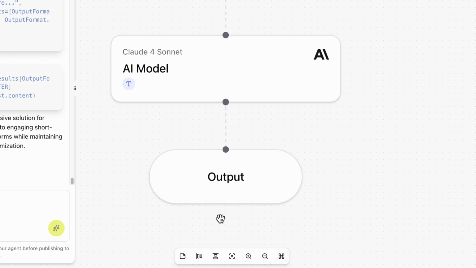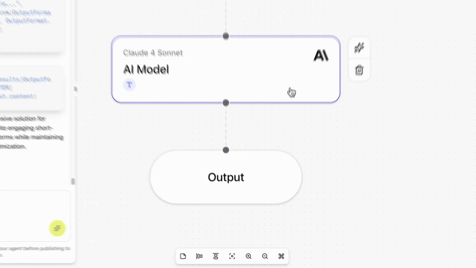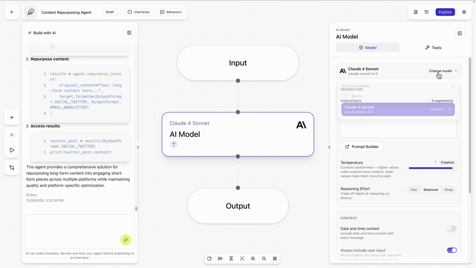Finally, the agent produces outputs. These are the short social posts, emails, or summaries that come from the original input. You'll notice I can choose which AI model handles this step, and the key thing here is flexibility. I don't have to rebuild it if I decide to change models. You're not locked in, the workflow stays the same even as the technology changes.